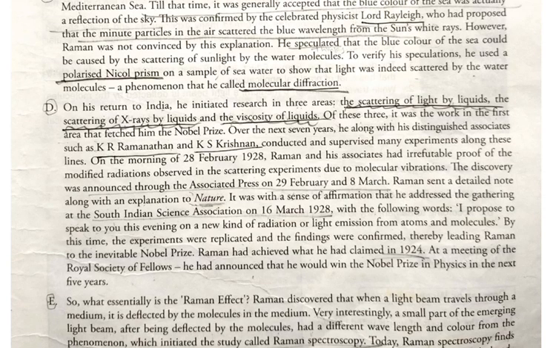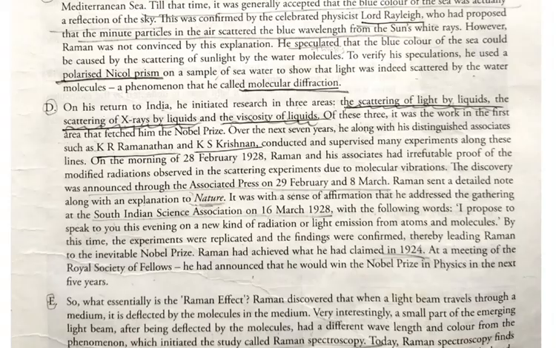What are the three areas? The scattering of light by liquids, the scattering of X-rays by liquids, and the viscosity of liquids. Do you know what viscosity is? It measures how thick or sticky a liquid is. He started research on these three areas. So you have to remember what the three areas are. On his first area of research he received the Nobel Prize.